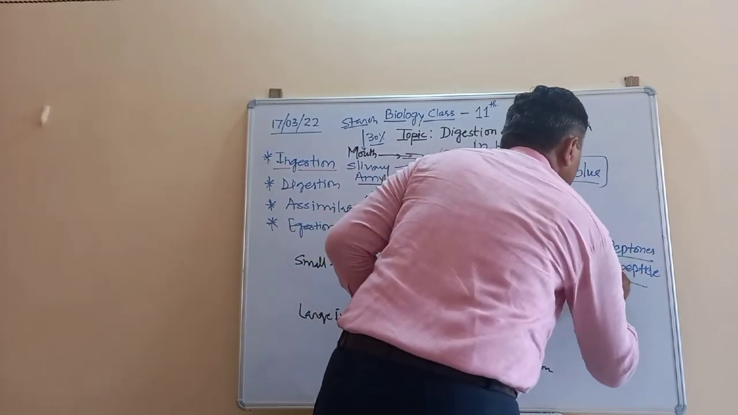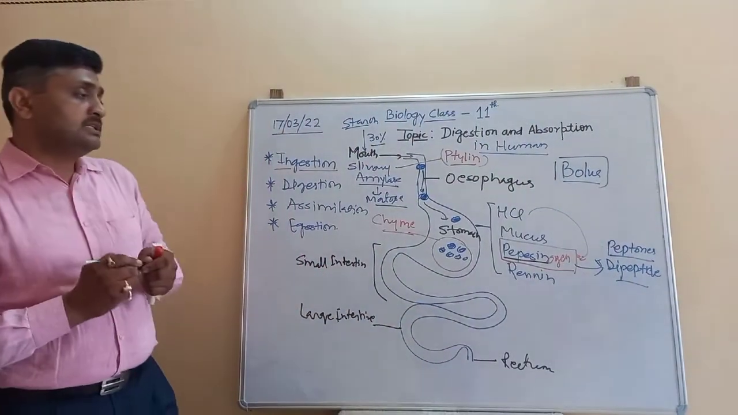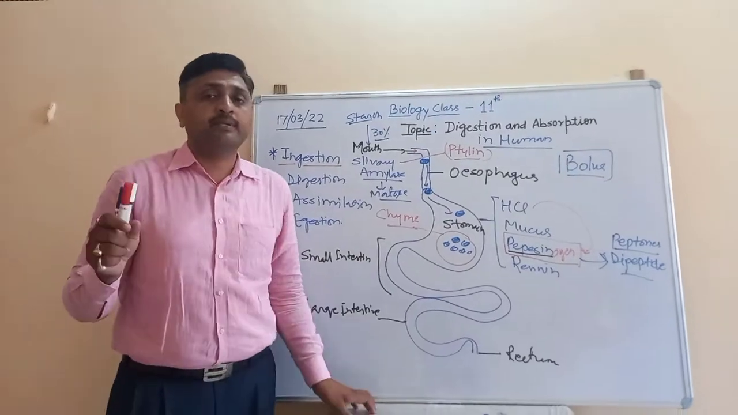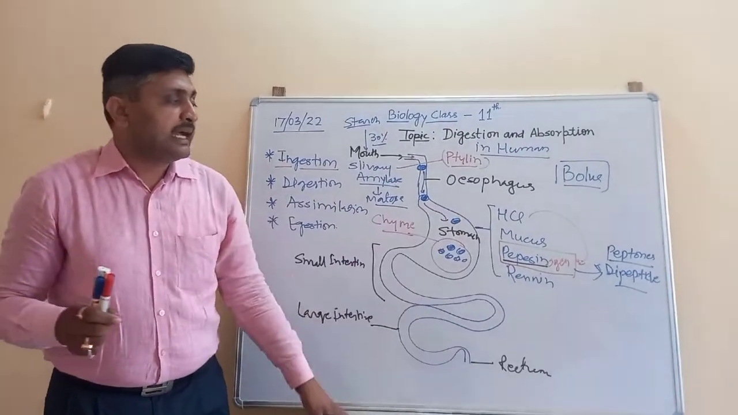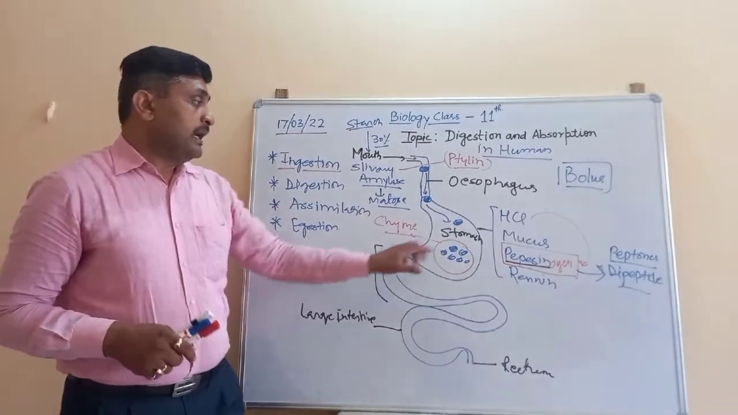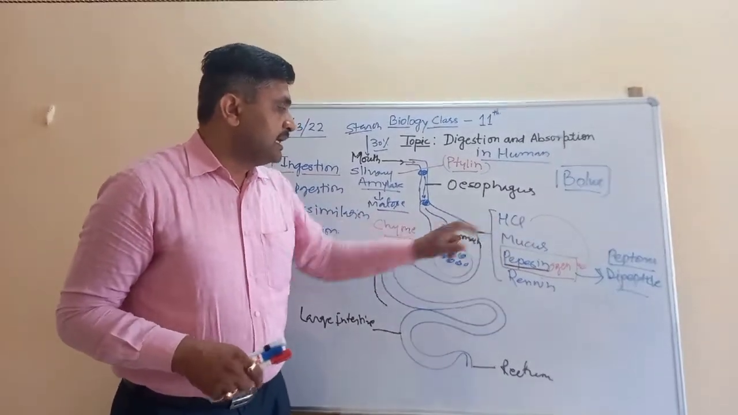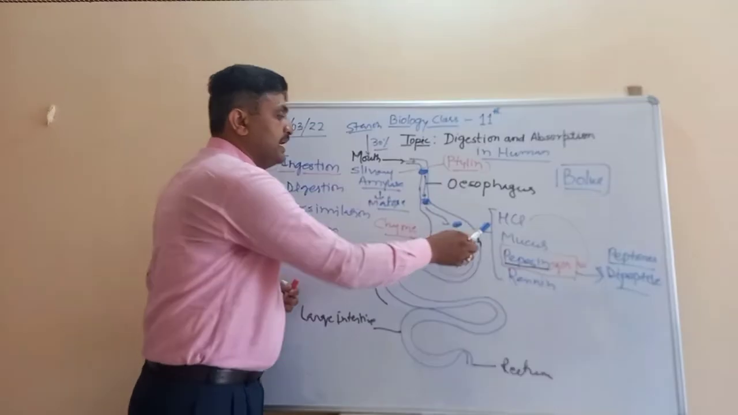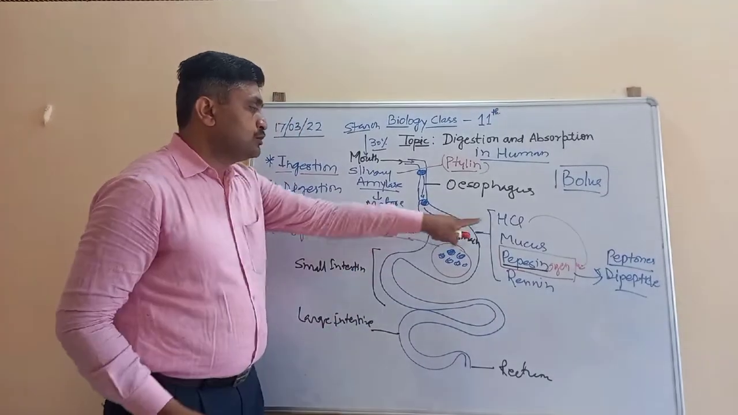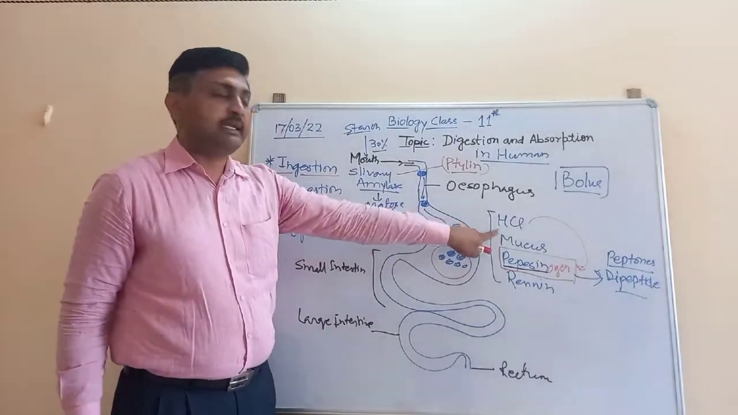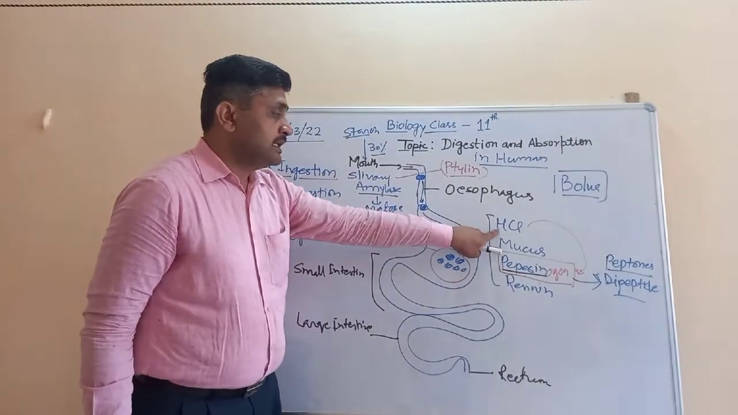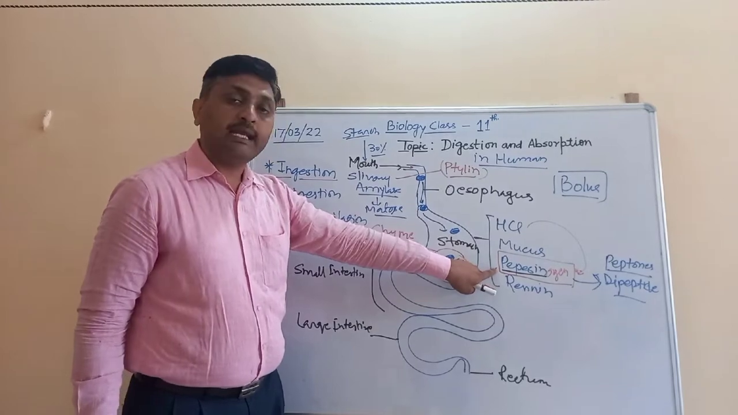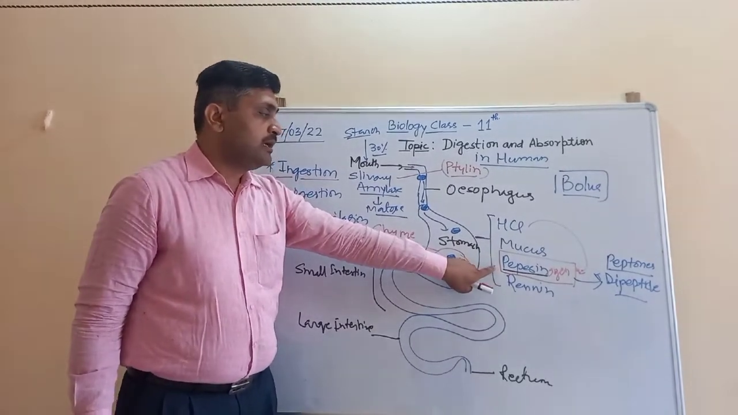Protein, peptones. This pepsin is the active form, and this pepsin helps in the digestion of the protein molecule into the peptones and the dipeptides. Okay. And there is also the presence of HCl, which provides the acidic media. First, this also helps in killing the bacteria inside the stomach. Another thing, this HCl helps in the conversion of the inactive form, pepsinogen, into pepsin.